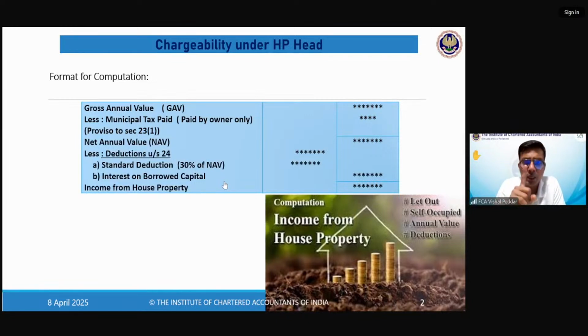So what is the general rule? Salary, cash or accrual, whatever happens first. House property and capital gains, both these heads, accrual, and PGBP and other sources, both methods, out of both, you have to decide. It is your option, your choice. And all these rules come with a pinch of salt, where the law itself has provided some exception that you'll understand when we go further. Understood? Clear, students? Any doubts up to this point?